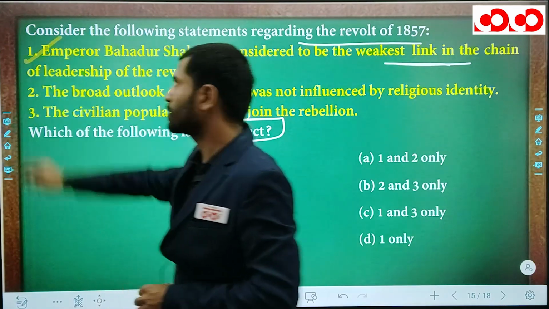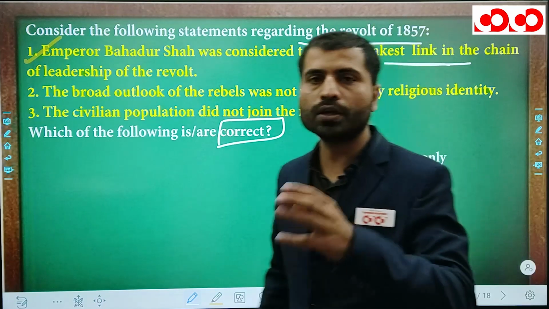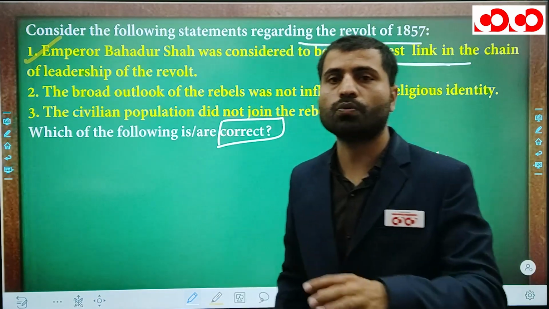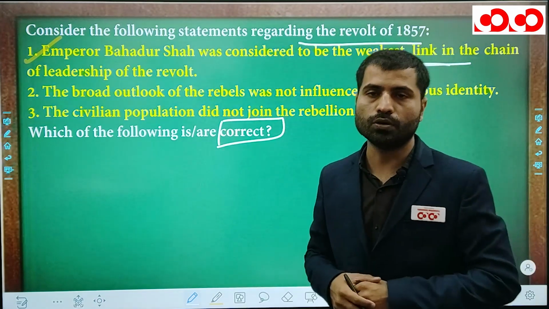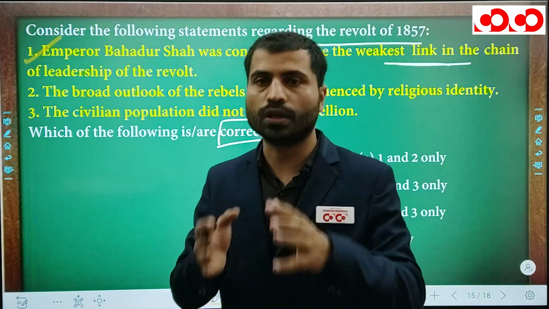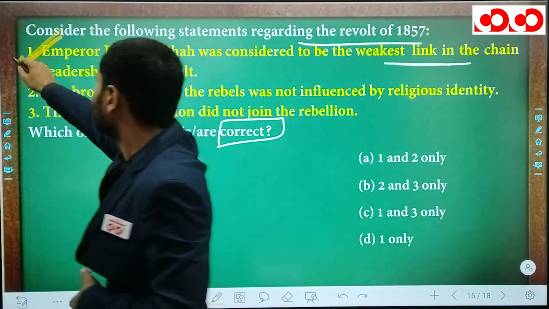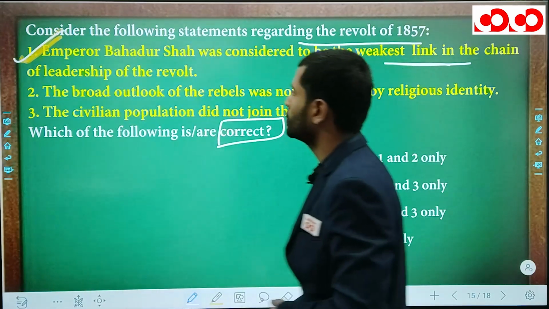So this statement is correct. Bahadur Shah Zafar was a nominal leader, only a symbolic leader, but General Bakht Khan was the real leader of this revolt, who led the rebel force from Bareilly to Delhi. So obviously this sentence is very correct. He was the weakest link of this revolt.